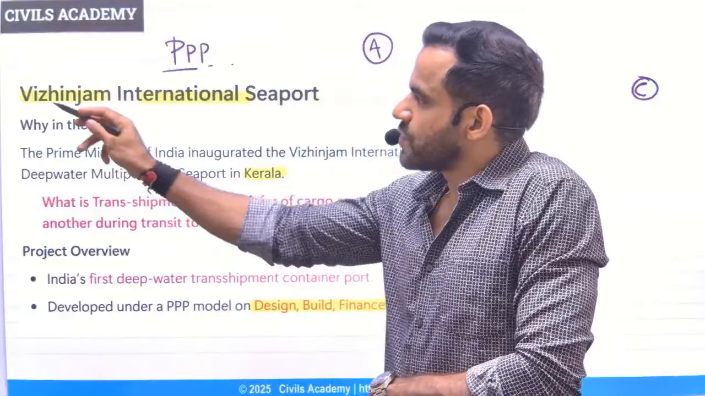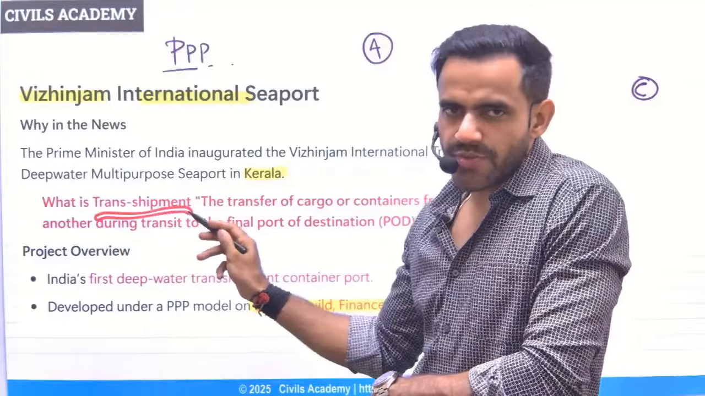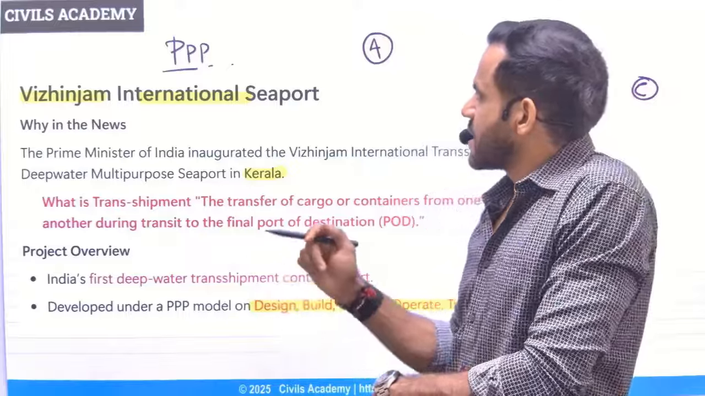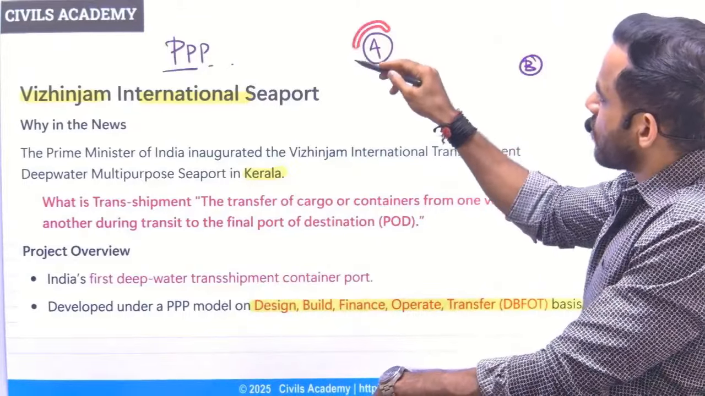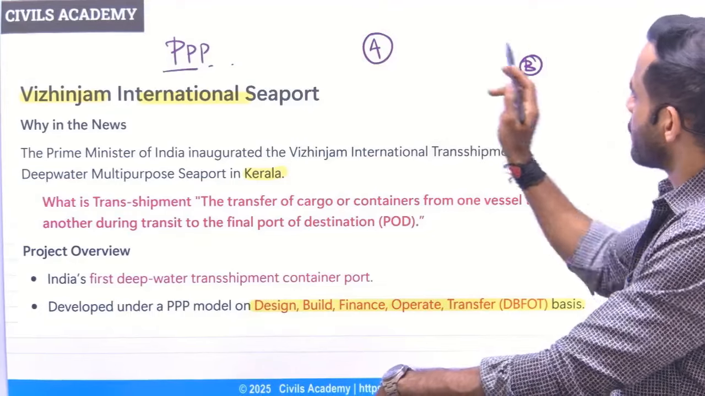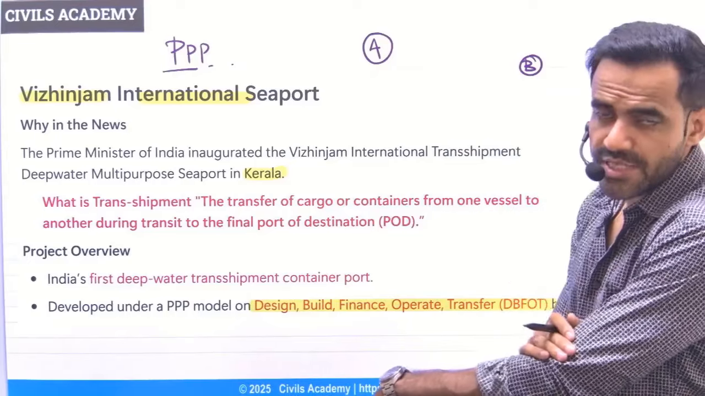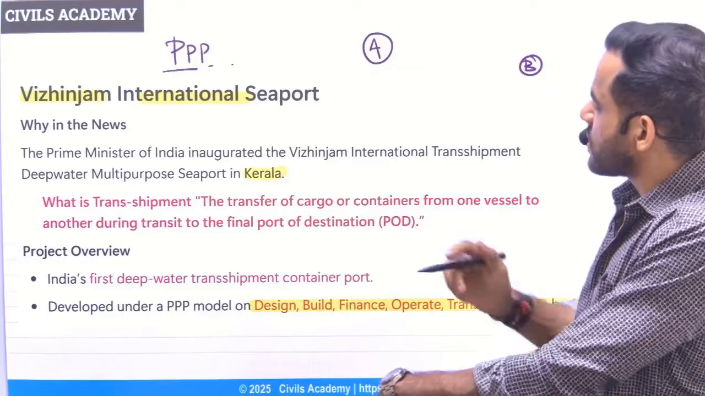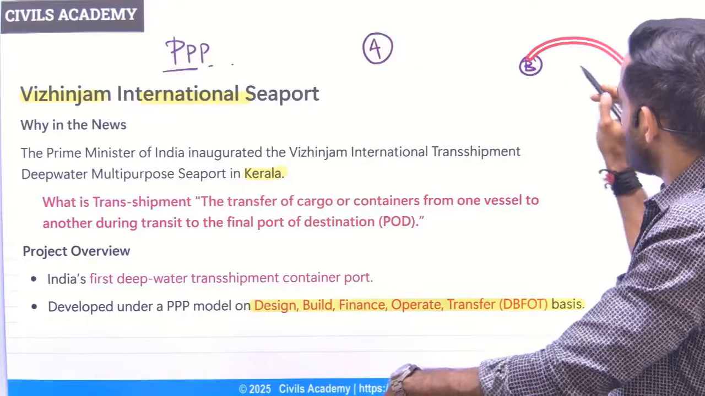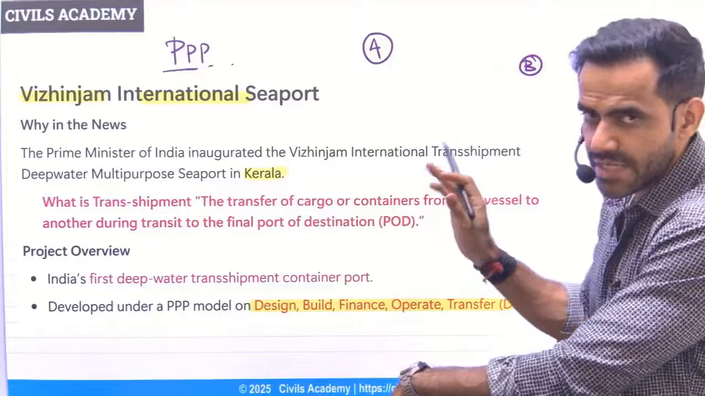Next is related to Vizhinjam International Seaport. So this is a transshipment port. Now understand the meaning of term transshipment. Let's say we have to transport certain items from point A to point C, but there is no direct connection or no direct path between these two. That simply means first we will have to transfer these items to B and then to C. In this case, B is a transshipment. Okay, that is first thing.